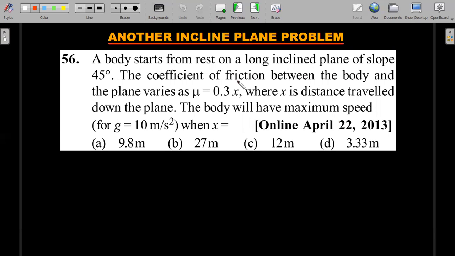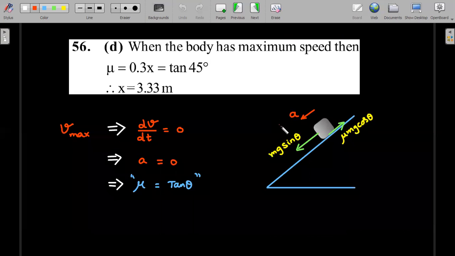A body starts from rest on a long inclined plane of slope 45 degree. The coefficient of friction between the body and plane varies as mu is equal to 0.3x. Okay, this time variable friction is given, with the distance it's varying. The body will have maximum speed at what position, right? Where x is the distance traveled from the start. Okay, looks tough, but it isn't. Give it a try, and here we go.